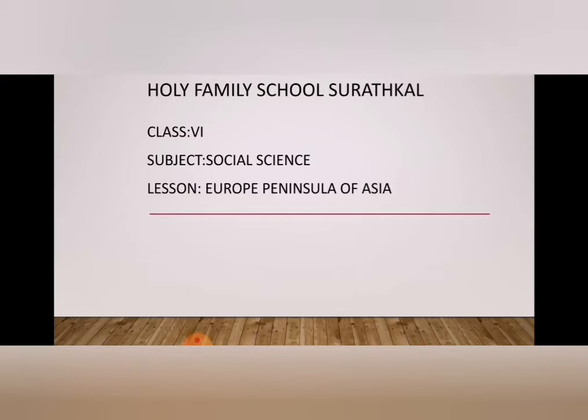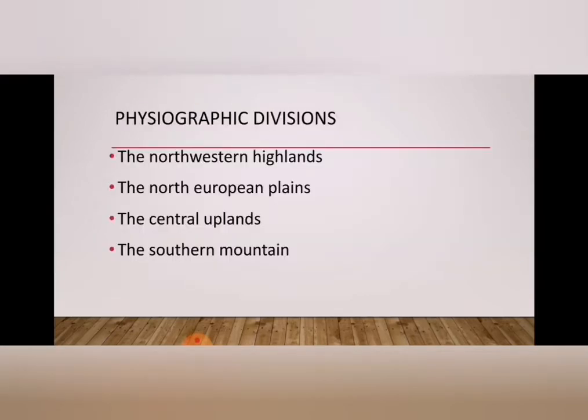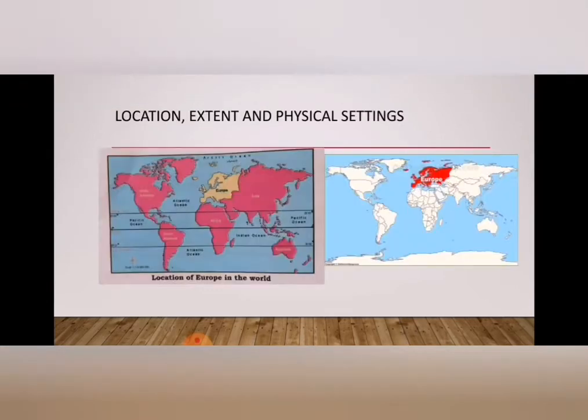Have you seen the world map? This is the world map. Europe is one of the most densely populated and urbanized continents of the world.